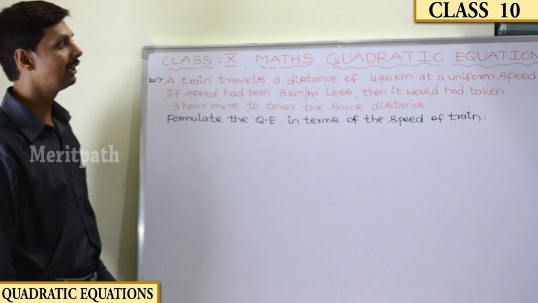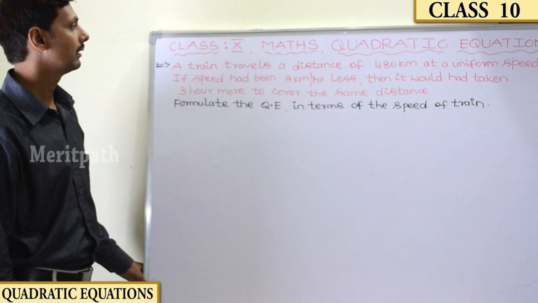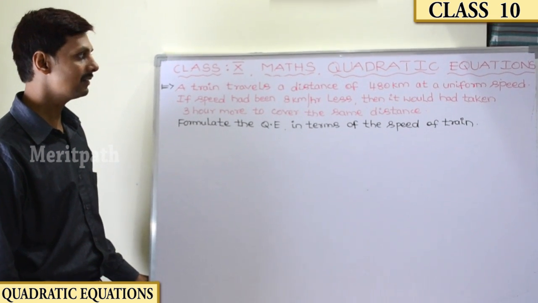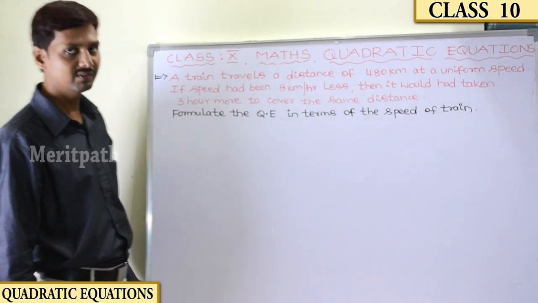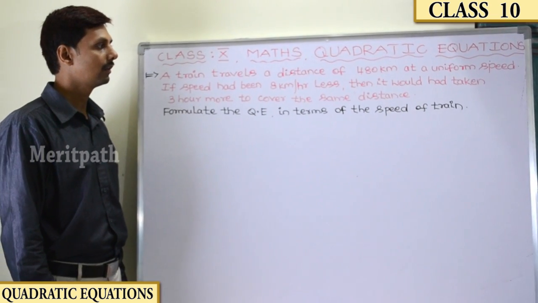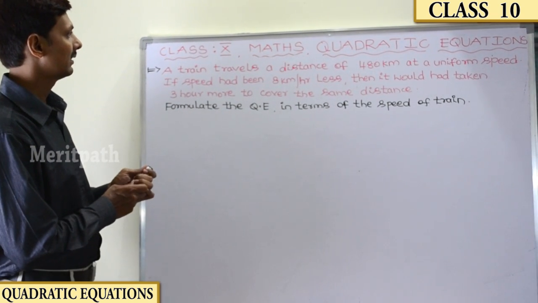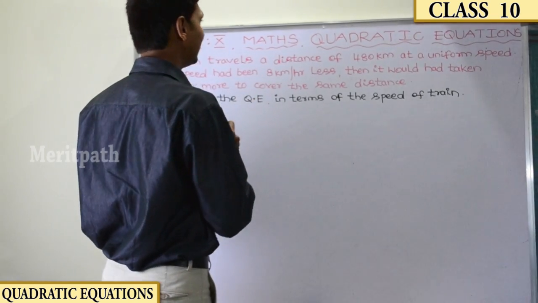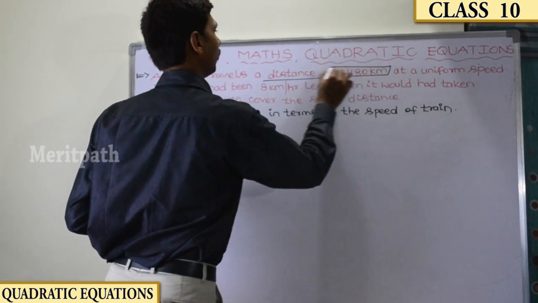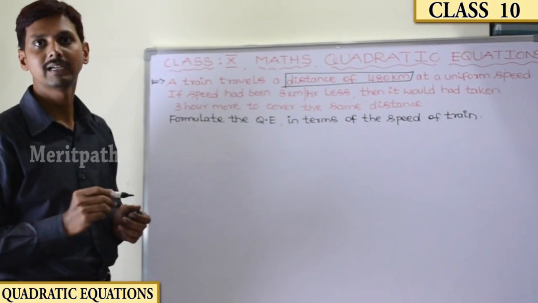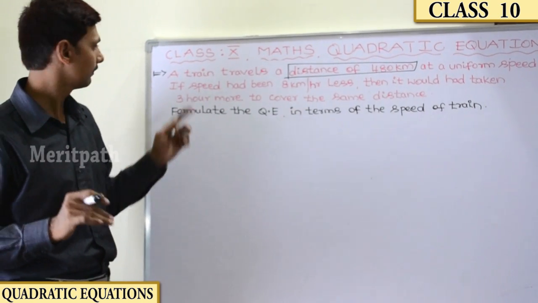of 480 kilometers at a uniform speed. If speed had been 8 kilometers per hour less, then it would have taken 3 hours more to cover the same distance. Let's recall. A train travels a distance of 480 kilometers at a uniform speed, the same speed.